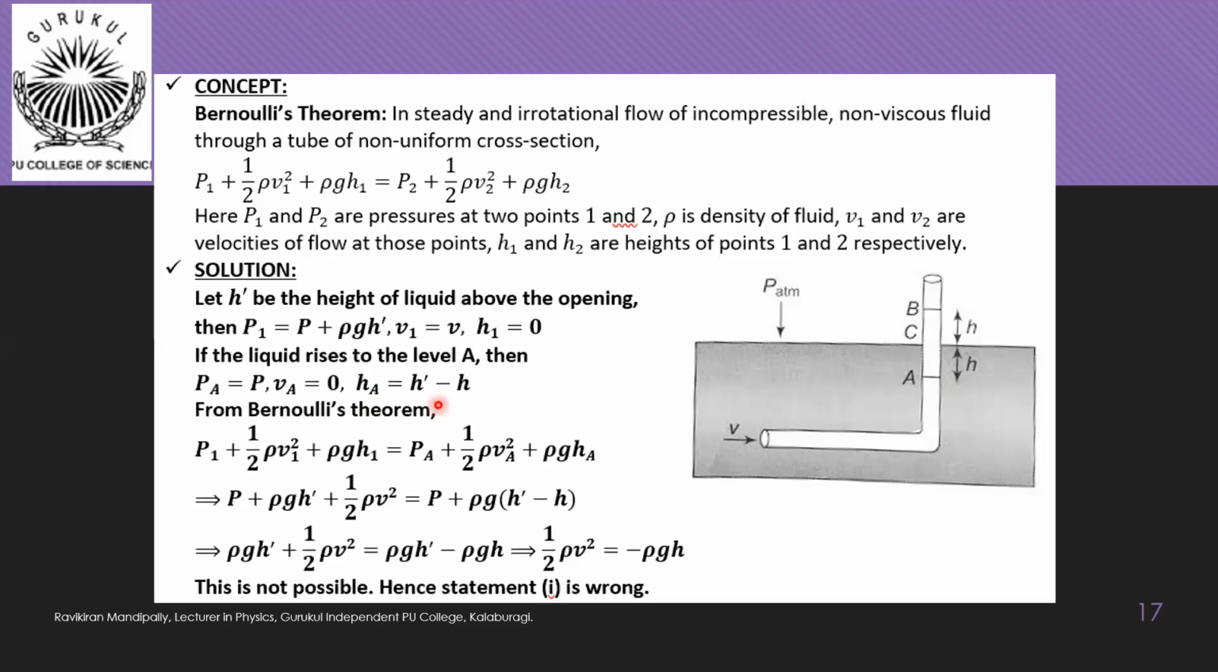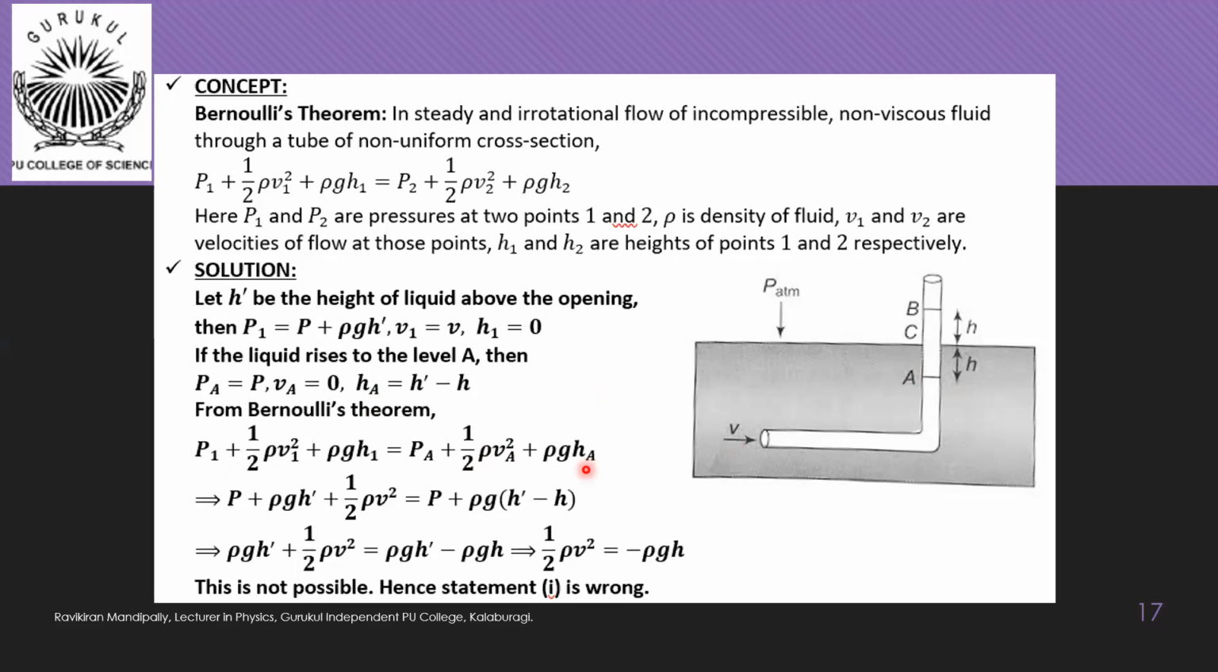And at this position, if the liquid is rising up to this position, then the space above the point A would be empty, that is, it is exposed to atmosphere. So the pressure at point A would be equal to atmospheric pressure, which I am mentioning as P. And at this position, the liquid would be at rest, so velocity is equal to 0. Now applying Bernoulli's principle at this position and point A, we get this relation: P1 plus half rho V1 square plus rho G H1 is equal to PA plus half rho VA square plus rho G HA.